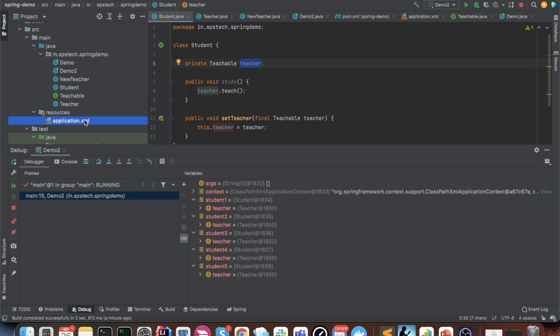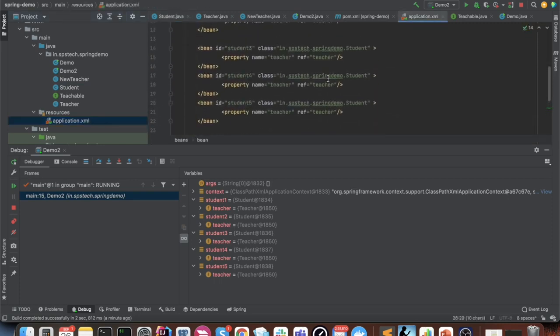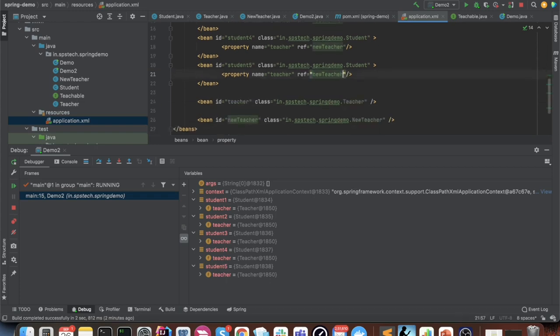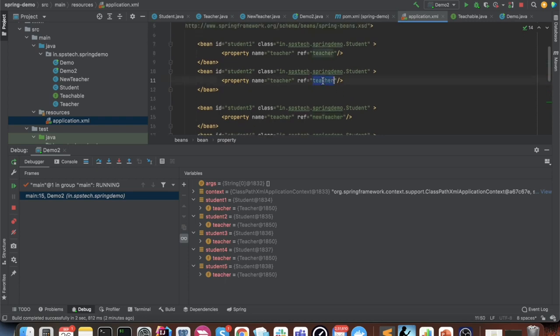What you simply need to do is pass the new teacher instead of the teacher object. So what I'm changing is, I'm replacing the teacher with the new teacher, and the students will get the new teacher instead of the teacher object.